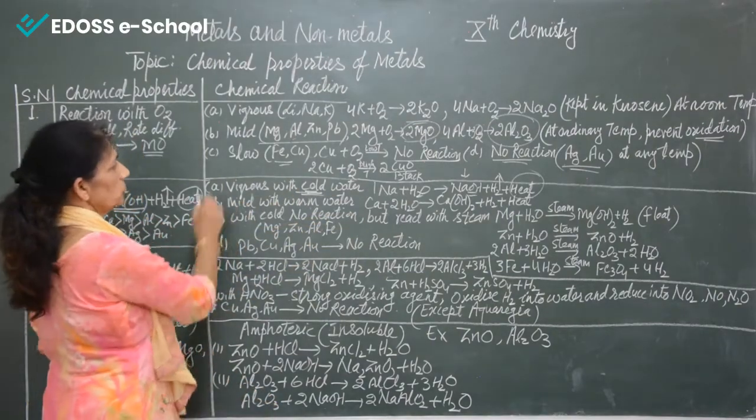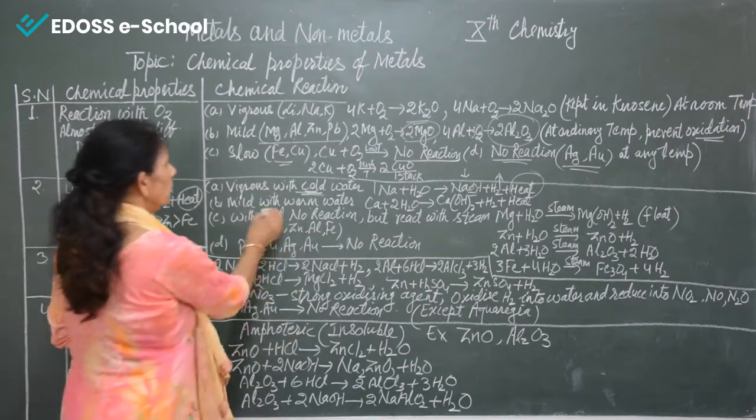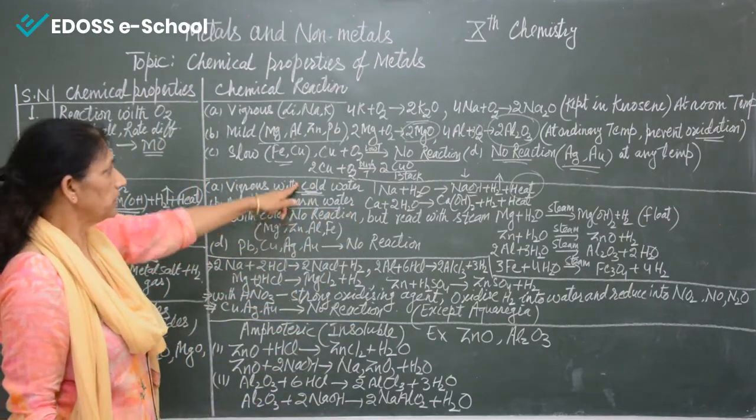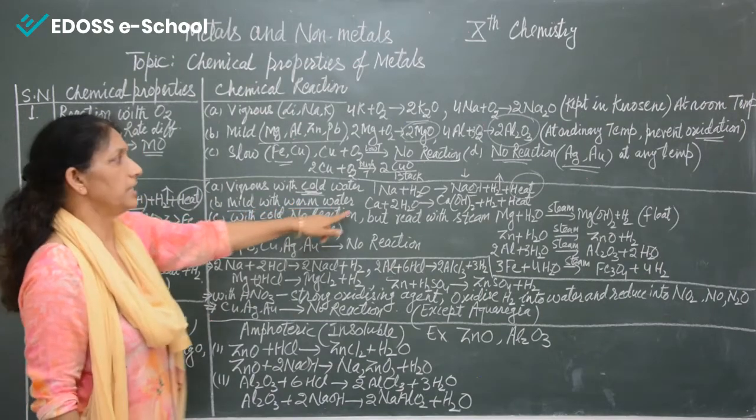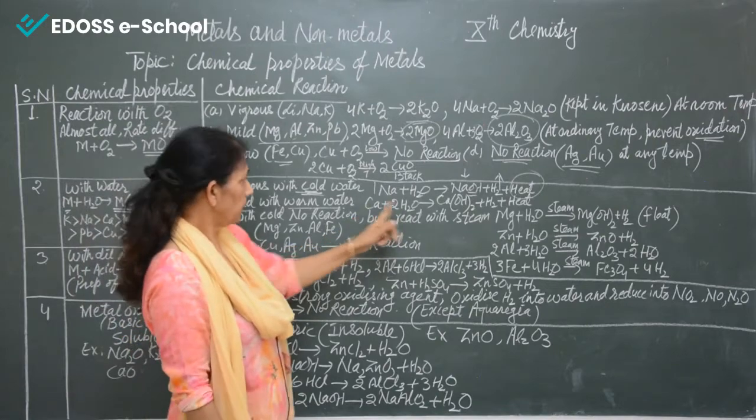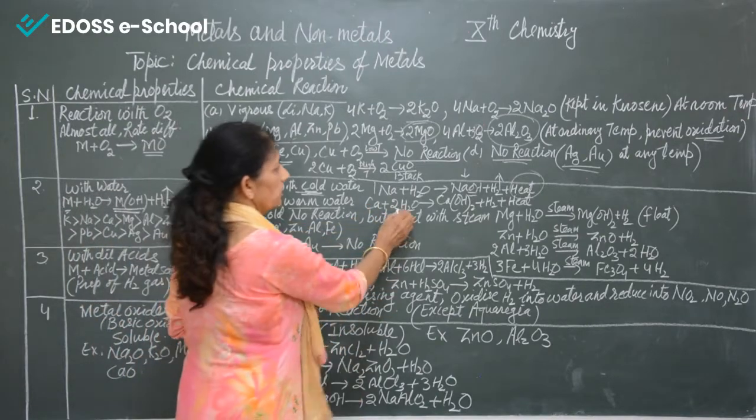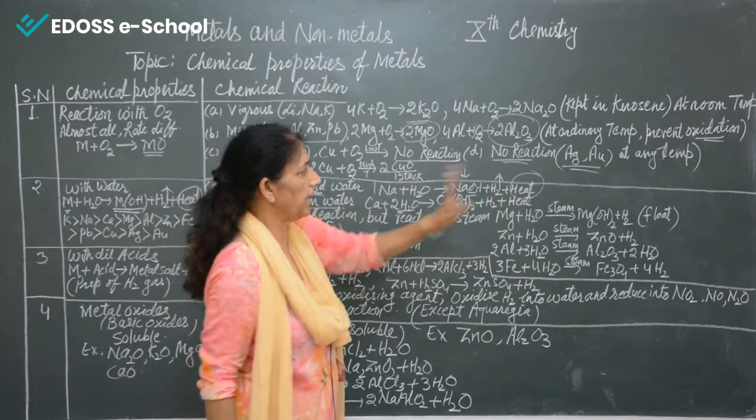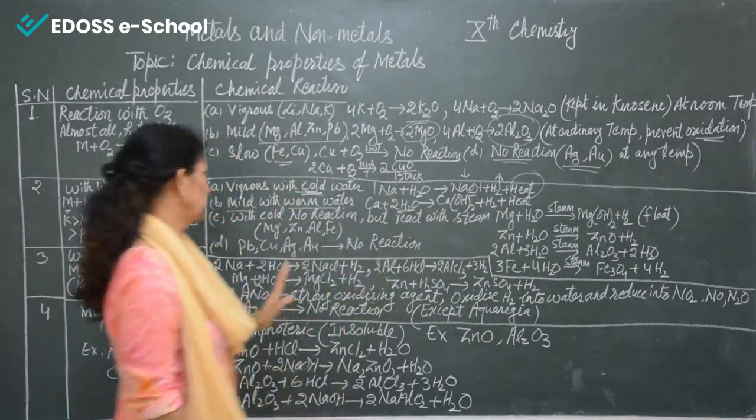Now coming to the second type of reaction, that is mild, means they don't react with cold water but they react with warm water, like calcium. Calcium never reacts with cold water, but if the water is a little bit warm, it will form calcium hydroxide, hydrogen gas will be given out and heat will be given out.